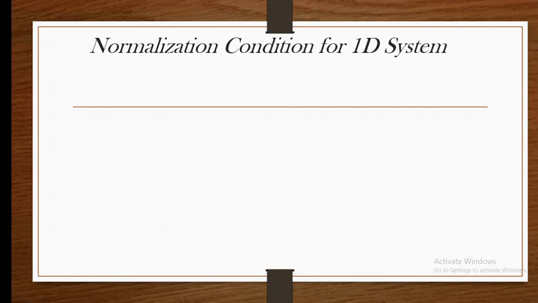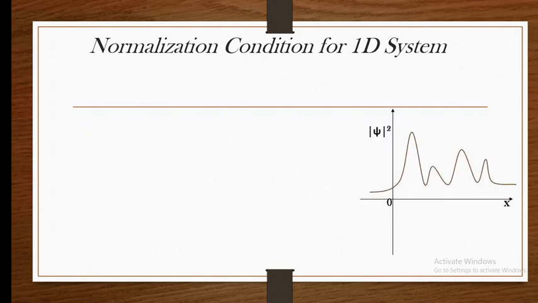Let us take an example of a wave function and its probability. We can observe that the wave function or the probability is not going to meet at 0. It is extending from minus infinity to plus infinity along the horizontal axis. But if that is the condition, then the normalization integral, that is the integration from minus infinity to plus infinity of psi star into psi into dx, is going to be greater than 1, which is not an acceptable result. It has to be equal to 1 always.